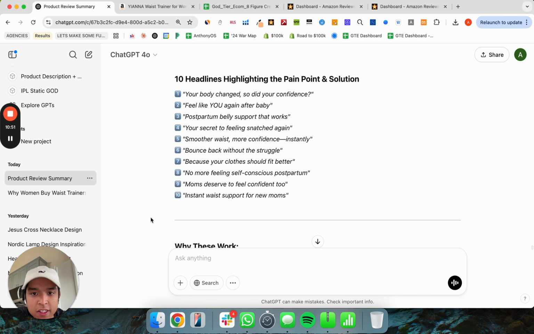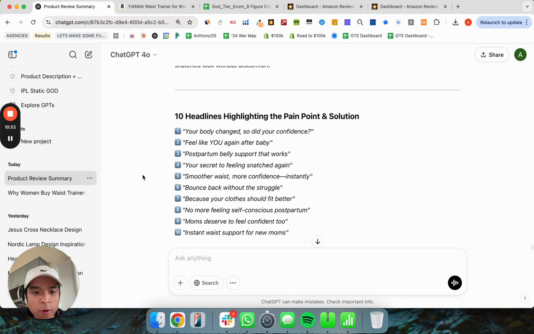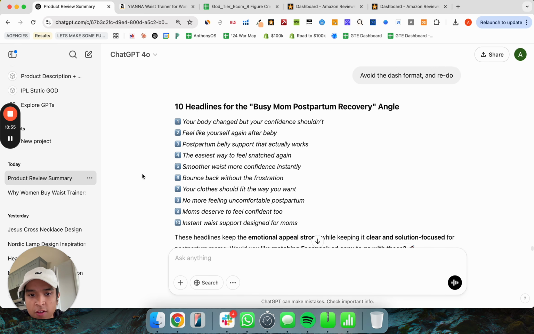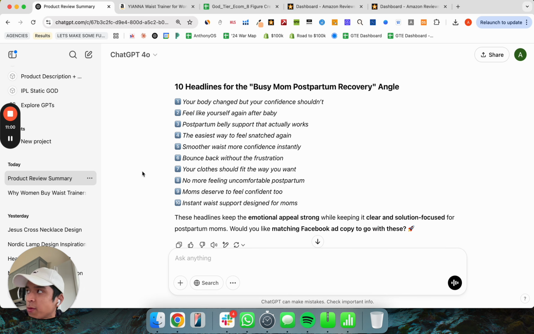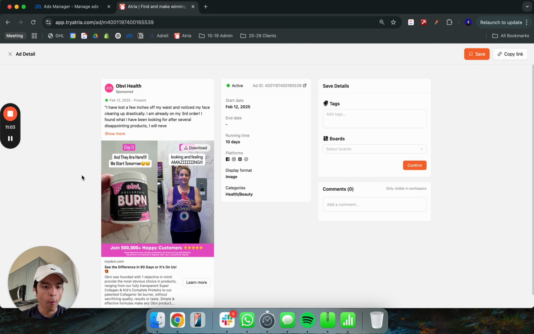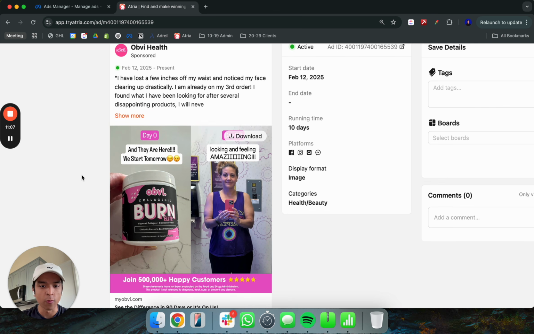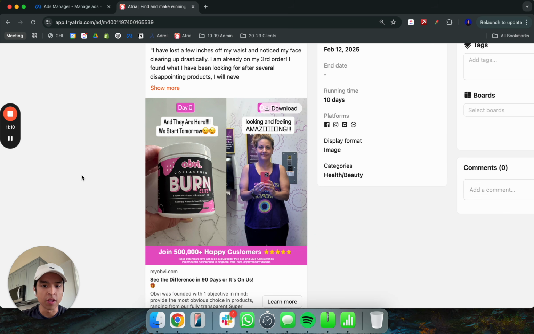Anyways, 10 headlines highlighting the pain point and solution, and then I wasn't super satisfied with these, so I told it to avoid the dash format and then just redo. So here are the 10 headlines that we have, and we're just going to very simply apply these to a Canva project. All right, so before we jump into Canva, it's very important to remind ourselves of the ad that we're actually going to be recreating here, which is this OBV before and after creative. So let's jump into Canva really quick.